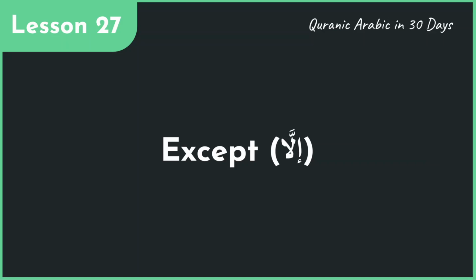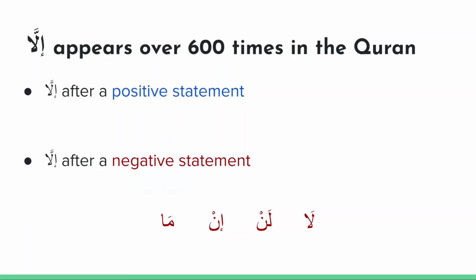In this lesson, we're going to cover the word illa. Illa appears more than 600 times in the Quran, and it can appear in two different ways. It can either appear after a positive statement, meaning something happened, illa, except for a particular condition. So in this case, it's usually translated as except.